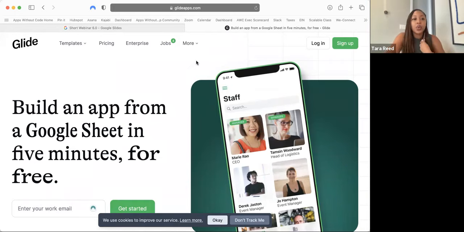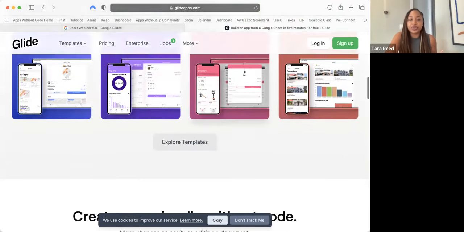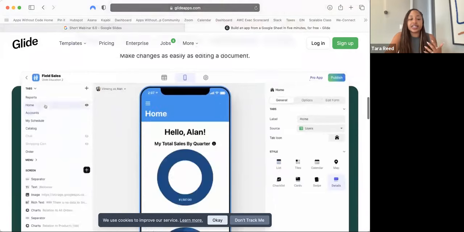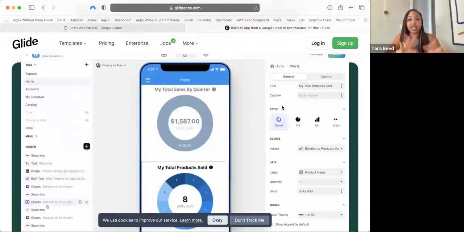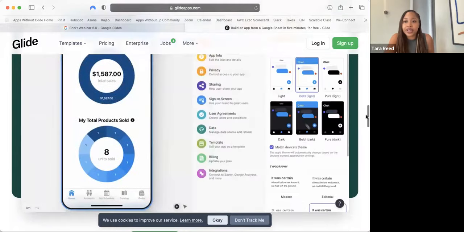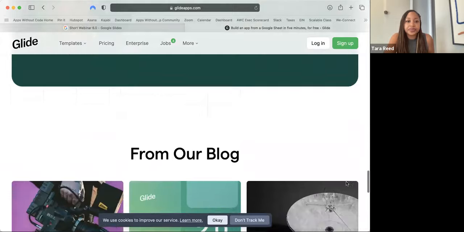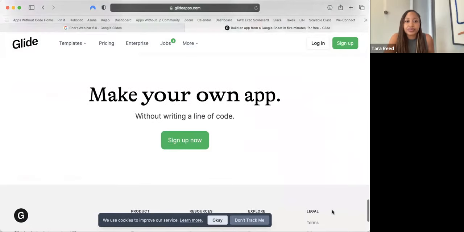Okay, glideapps.com. And you can see your page should look somewhat like mine, where it says build an app from a Google Sheet in 5 minutes. And you can see examples of what the apps look like and kinds of apps you can make. And it shows you sort of what the app editor is going to look like. I'm going to walk you through all of this, but you can sort of see what you're going to experience just as you scroll down this page, all the cool stuff.